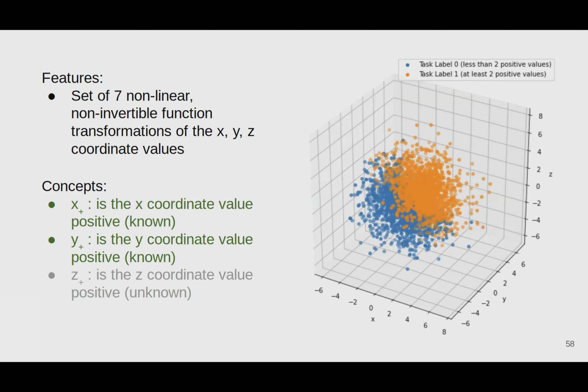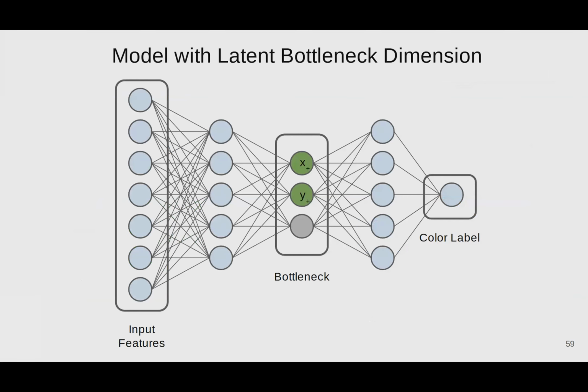We specify 3 relevant concepts that fully capture all the information needed for predicting the color labels. These concepts are x plus, y plus, and z plus, and specify if the corresponding coordinate values are positive. We take x plus and y plus to be our known concepts and z plus to be the unknown concept. We set up a concept bottleneck model that has a bottleneck layer with 3 dimensions. The first 2 dimensions are each trained to predict the known x plus and y plus concepts, and the third dimension is left latent to allow other information related to the unknown z plus concept to go through.